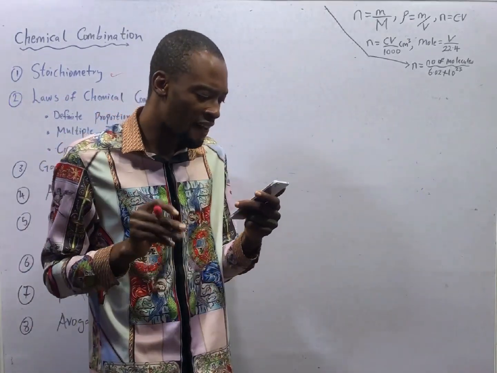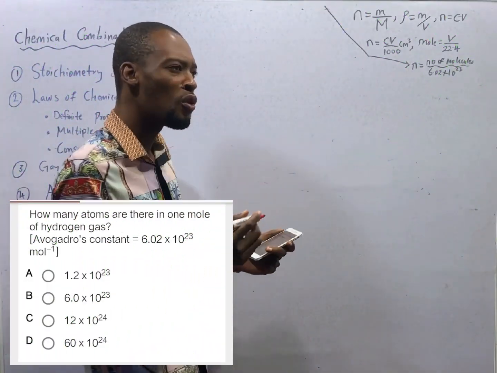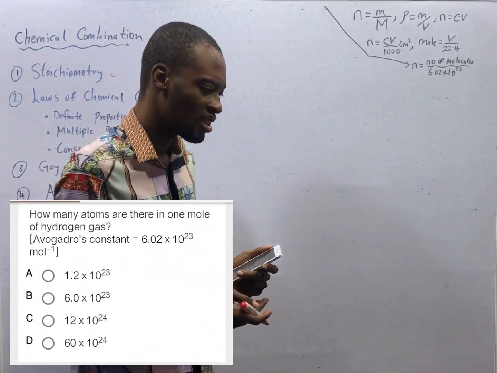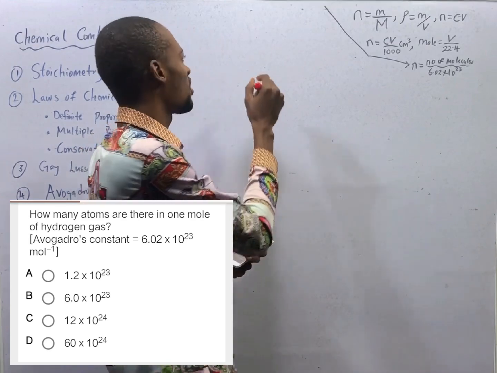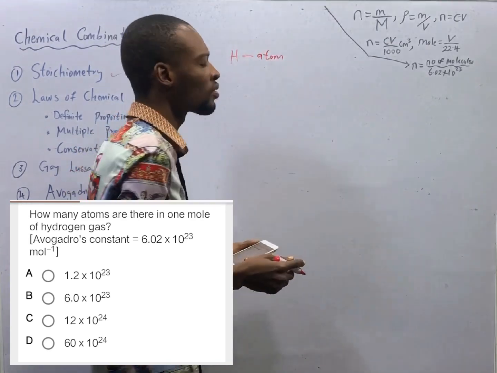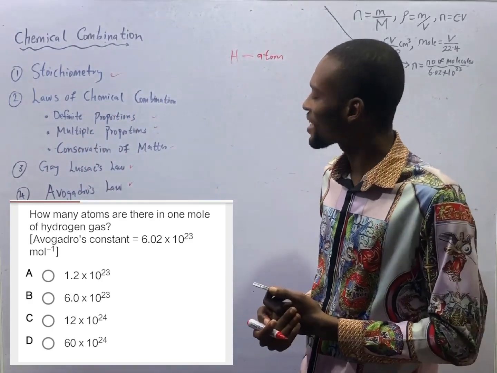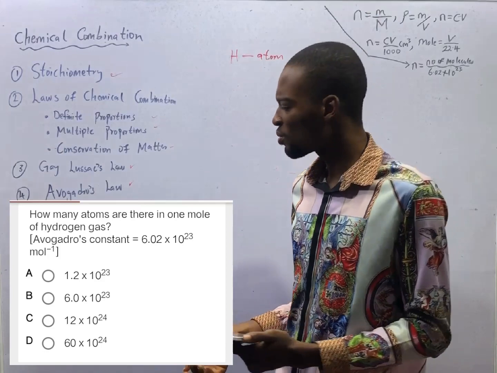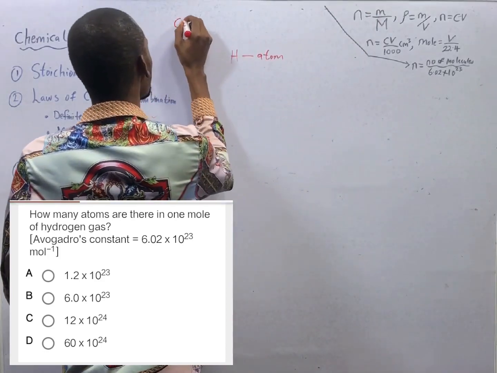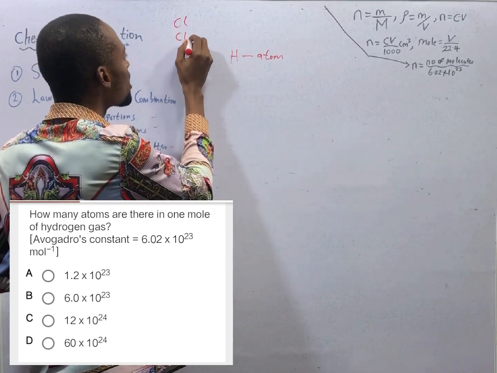How many atoms are there in 1 mole of hydrogen gas? Look at it. This is a hydrogen atom. Hydrogen gas, or hydrogen generally, exists as a molecule. We say that chlorine is Cl, but in most equations, chlorine is Cl2.